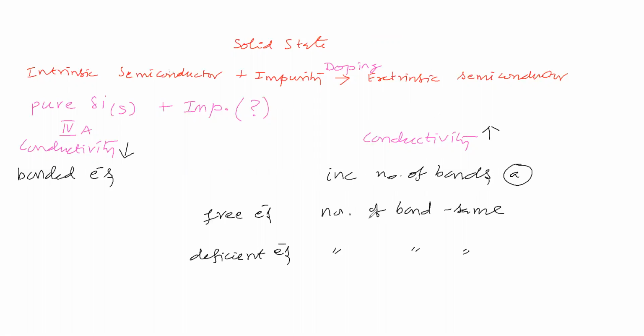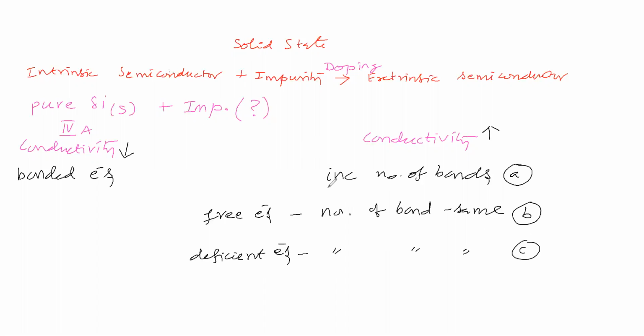Or keep the number of bonds the same but increase the number of free electrons, meaning valence electrons? Or keep the number of bonds the same and have a deficiency of electrons? Which do we want to consider, so that as per this we can add impurity?